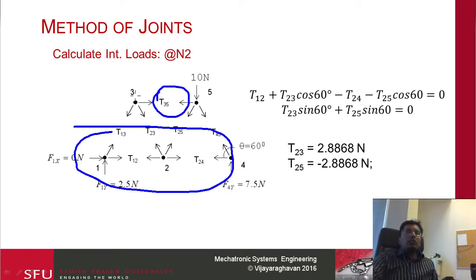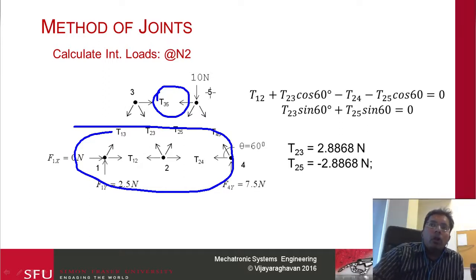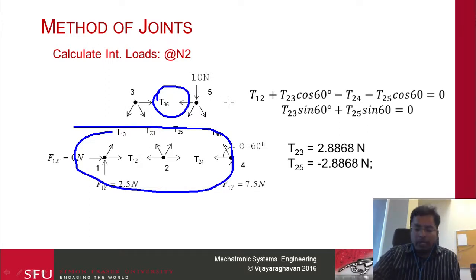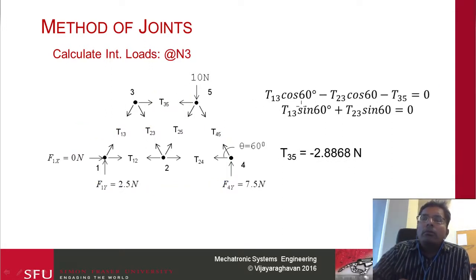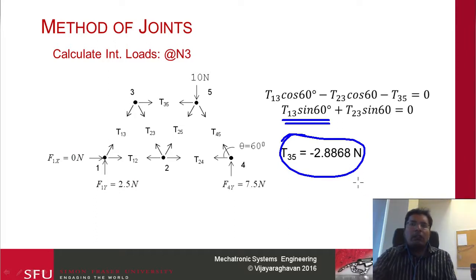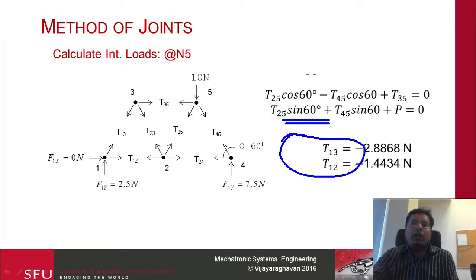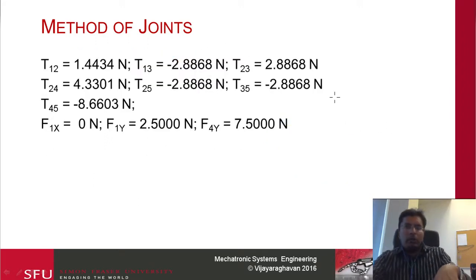I can pick either joint 3 or node 5 to make my solution. So that's what I'm going to do. Just pick node 3, put in the equilibrium. I actually don't need both of these equations, so I can just pick one of them. Either one would work. This equation is obviously simpler, and then I can solve for T35 over here. If you're really interested, you can also look at node 5 and look at the calculation. But this is going to give you the final forces, which I've summarized in this particular slide.